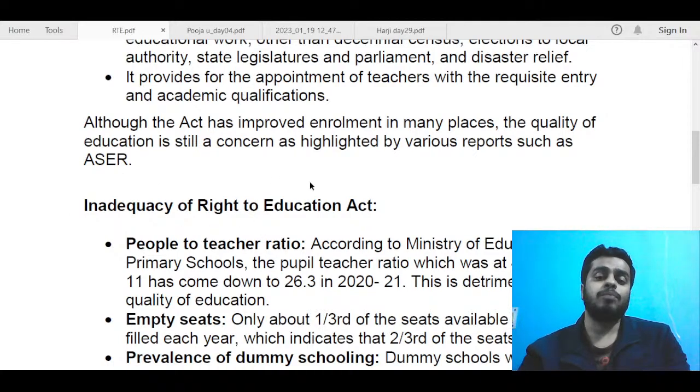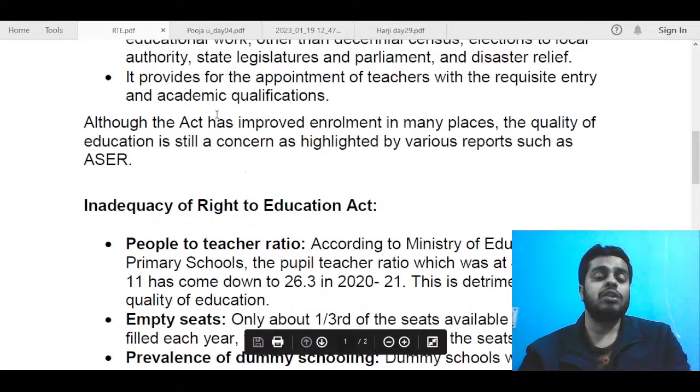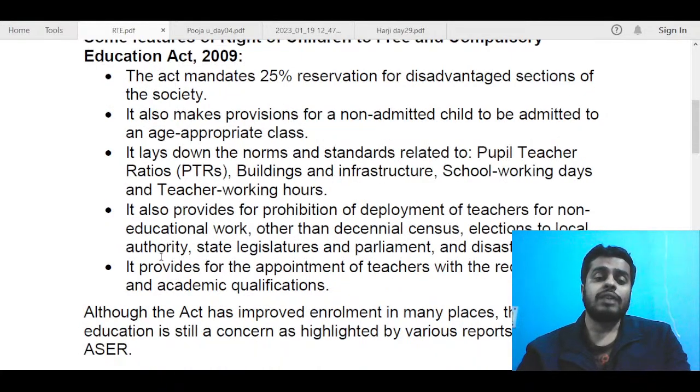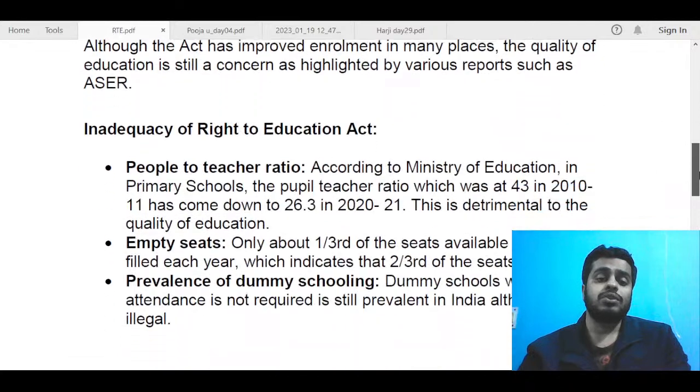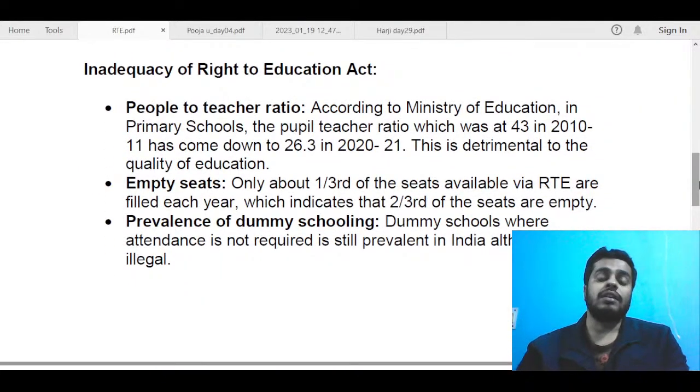Basically, I am jumping from positives to negatives, like from features to what are the deficiencies of that. So I thought that I should put a linking statement here. So next, when we talk about inadequacy, there are multiple issues that are seen, and that is why the quality of education is still a concern in India. And most of those issues are related to implementation.